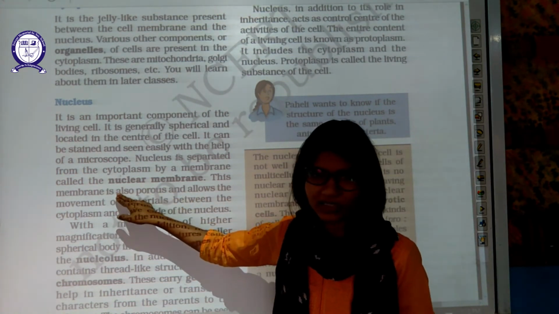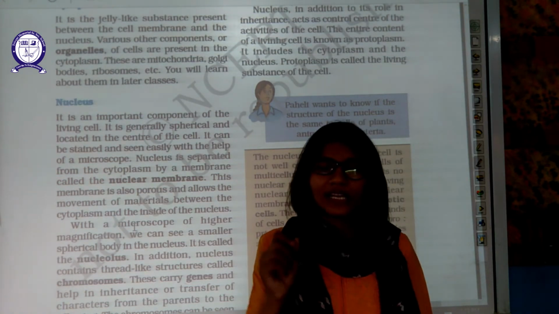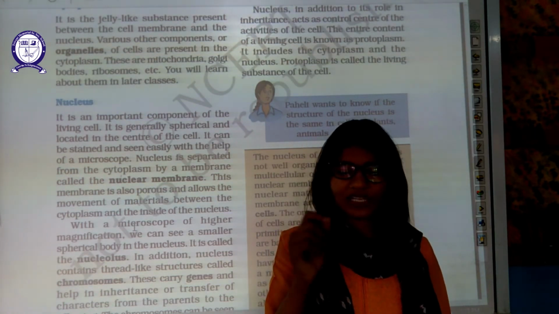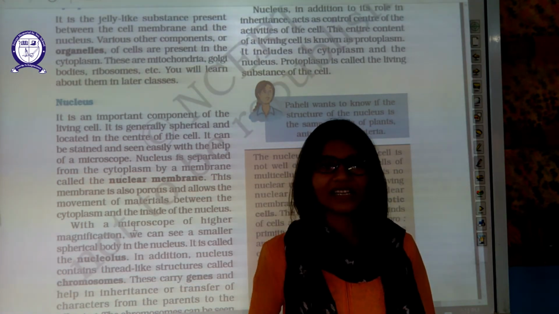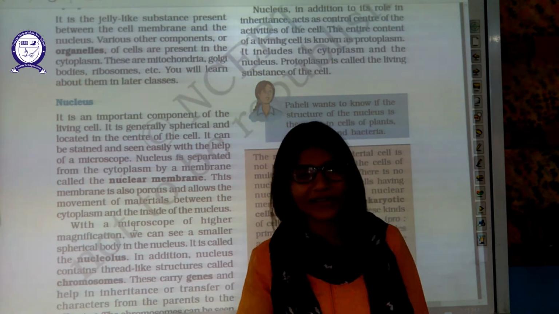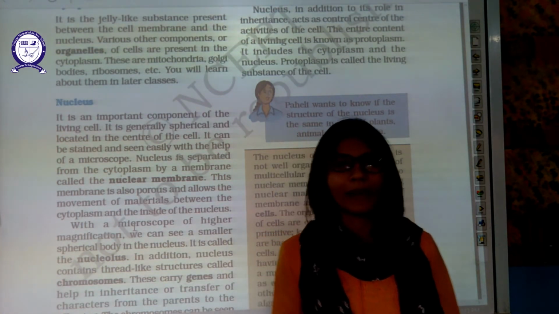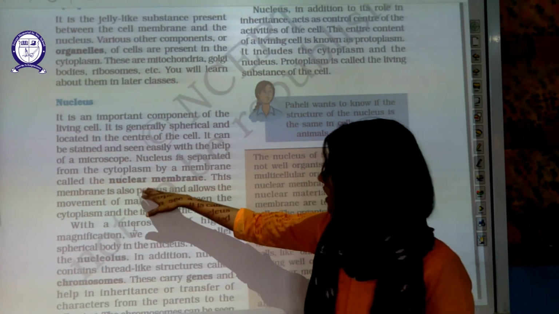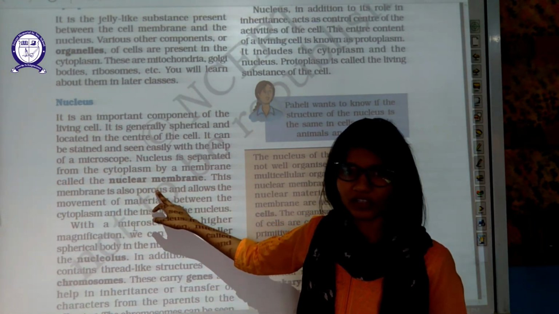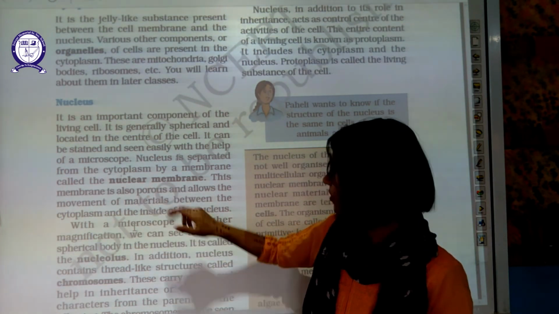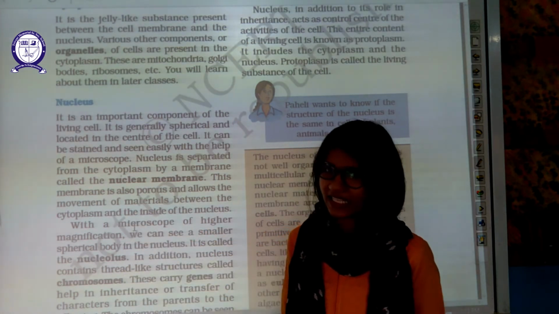This membrane is also porous, like your plasma membrane. It is semi-permeable. It allows a few components to move inside the cell and a few components to exit the cell. In the same way, the nuclear membrane is also semi-permeable and porous, which allows movement of material between the cytoplasm and inside the nucleus.